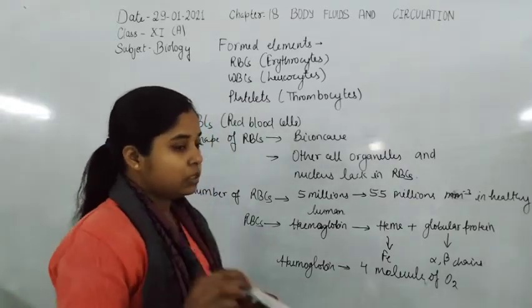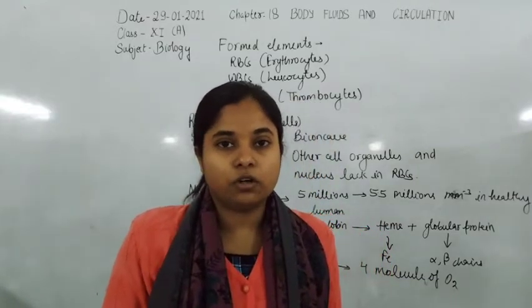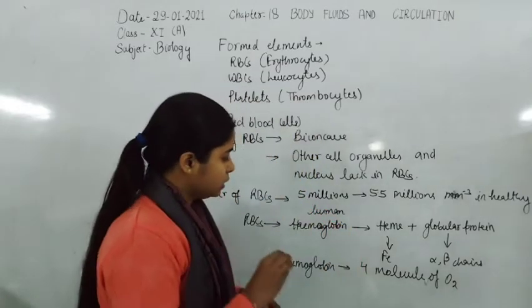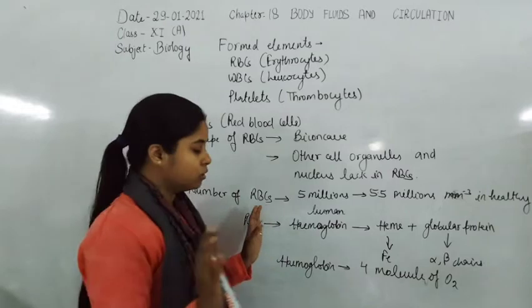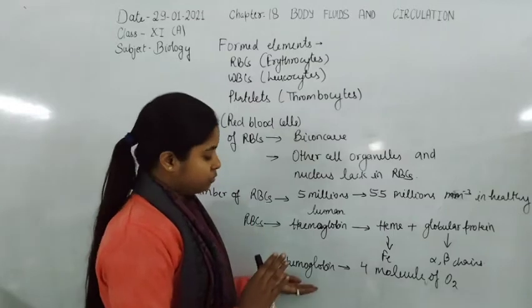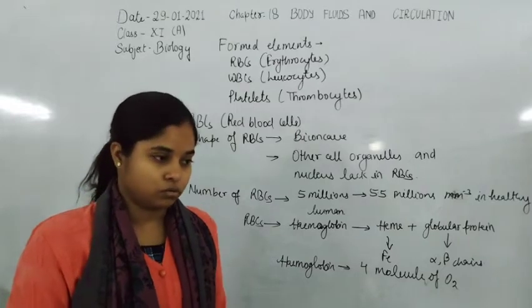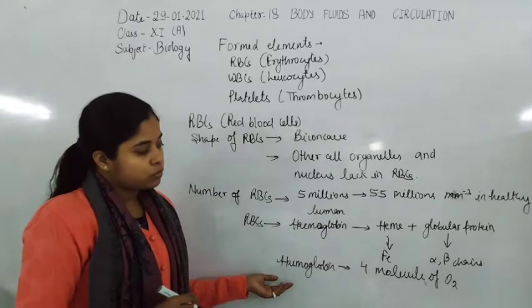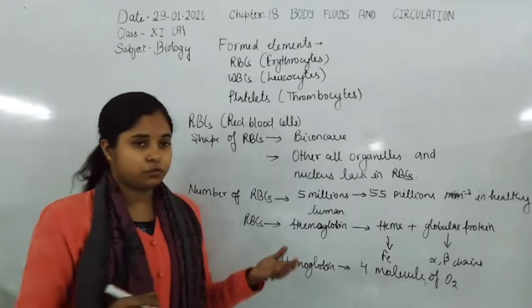Also during the stress condition, when there is a high number of carbon dioxide molecules, the high number of carbon dioxide molecules creates stress on the hemoglobin molecule, so that the oxygen molecule dissociates from the hemoglobin molecule and carbon dioxide is able to bind with the hemoglobin molecule, so the hemoglobin molecule is able to transport carbon dioxide also. But the hemoglobin molecule is mainly characterized by the transport of oxygen molecules.